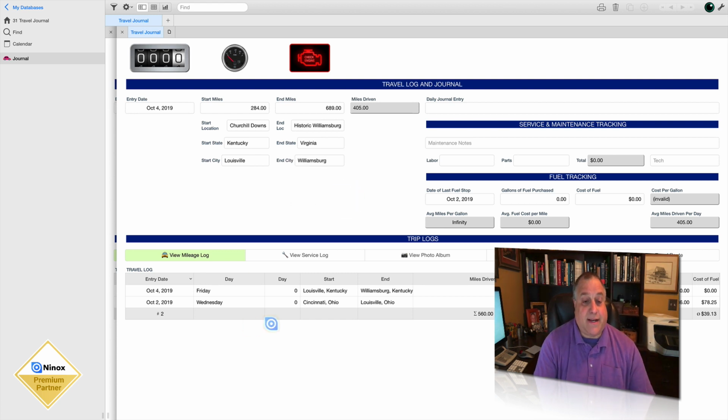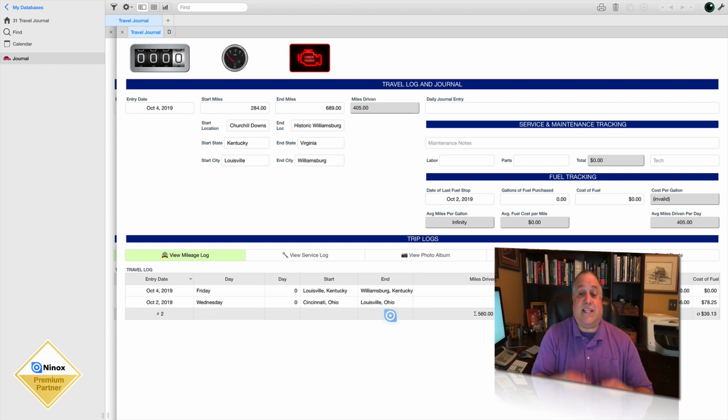Now you'll notice down here that we are keeping a running log. At the top of the screen, we have our travel log and journal entry happening up here. This is where we track our mileage, our maintenance, and our fuel use. Down here, we have a running list day by day of where we started, where we ended, the miles we drove that day, the gallons of fuel that were purchased, and the cost of our fuel. Again, we started this trip on the 2nd. On the 4th, we drove 405 miles, covering a lot of distance, but we didn't buy any fuel.